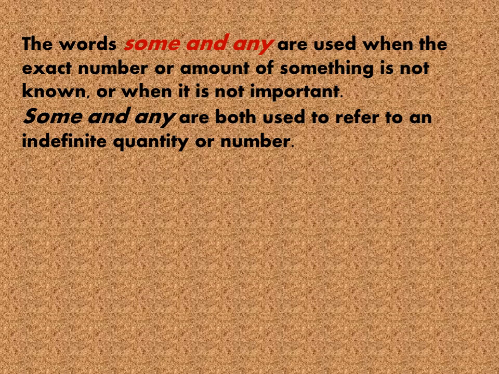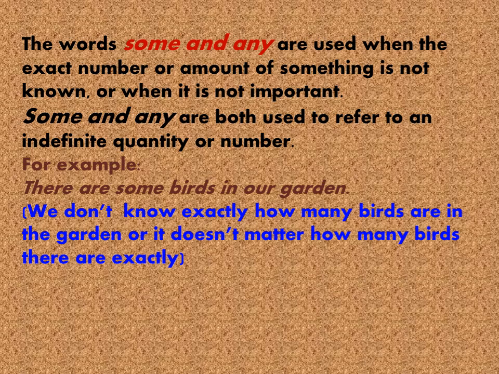Some and any are both used to refer to an indefinite quantity or number. For example, there are some birds in our garden. We don't know exactly how many birds are in the garden, or it doesn't matter how many birds there are exactly.